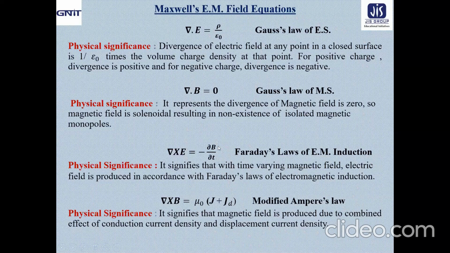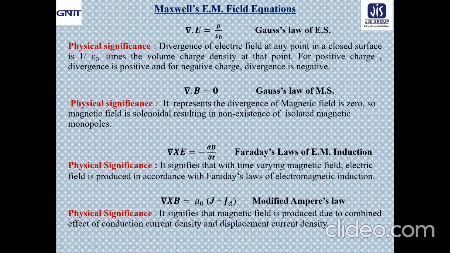Here the time varying magnetic field is there. It was already included in Faraday's laws, but time varying electric field in the form of the displacement current was first included by Maxwell, because JD means epsilon naught del E del T, because it is del D del T. So time rate of variation of electric field is included here.